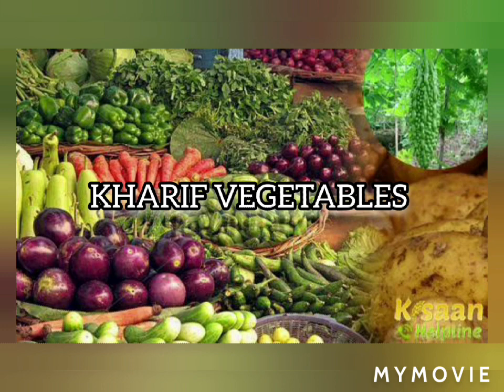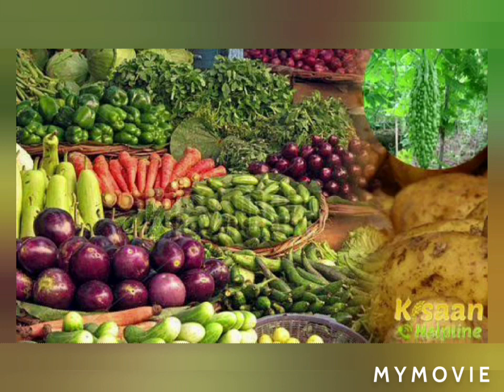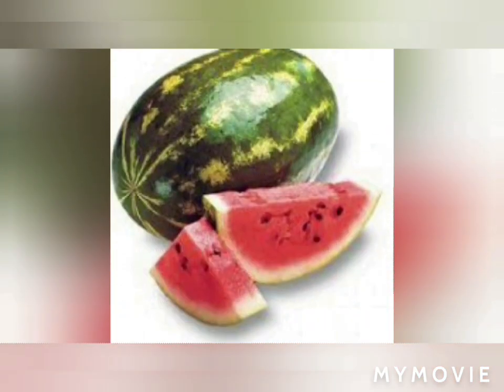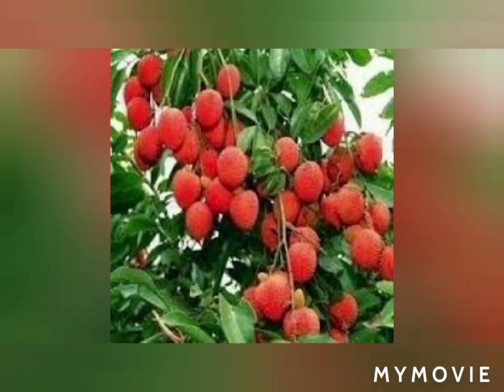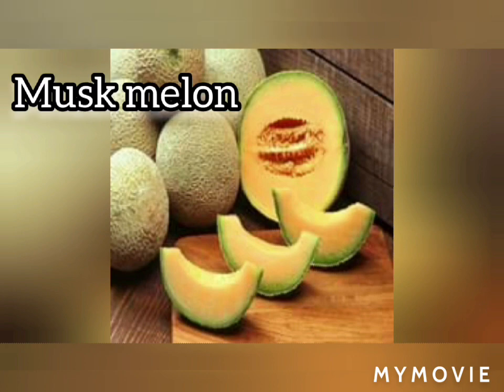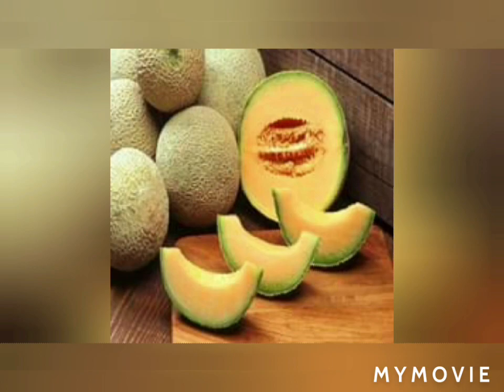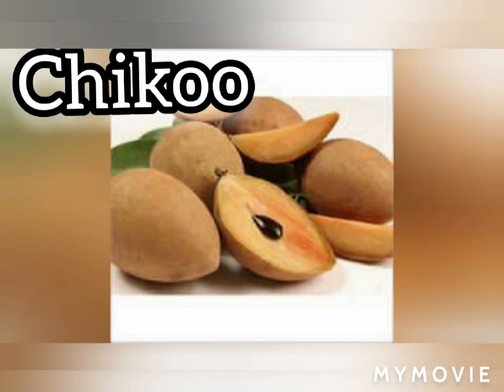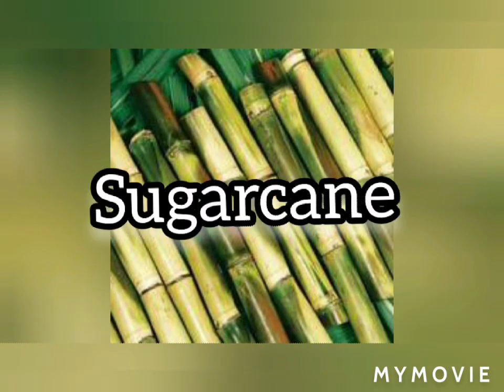And what are the kharif fruits? You know that you eat many fruits which grow in summer. Yes, mango is the best example we get during summer season. Then your watermelon, then lychee, plum, apricot and peach. These are the fruits which we get during summer season. So that's why those are the kharif fruits. And why are those names given as kharif? Because summer crops, summer fruits, summer vegetables are called kharif crops, kharif fruits or kharif vegetables. Understood?